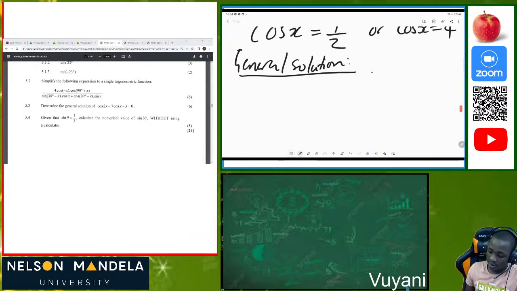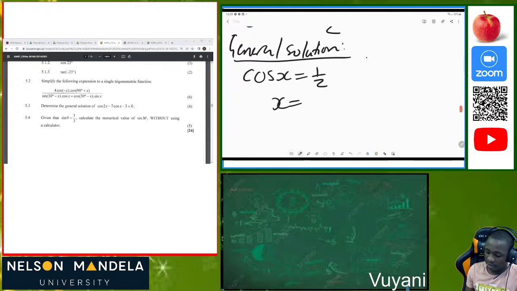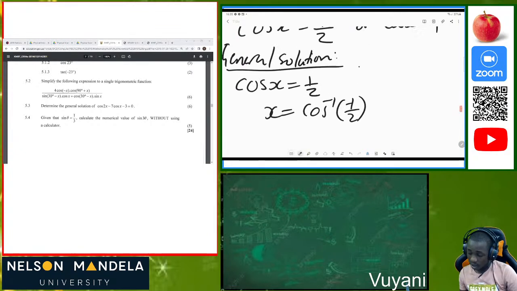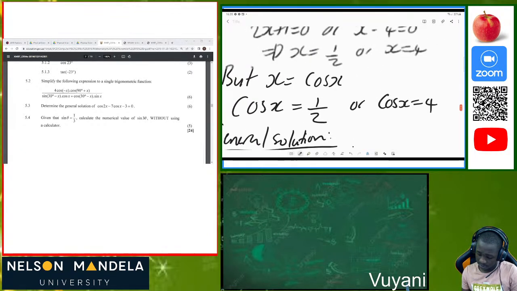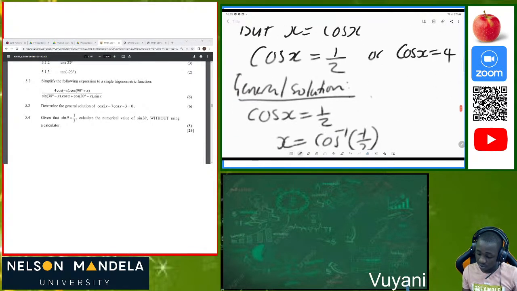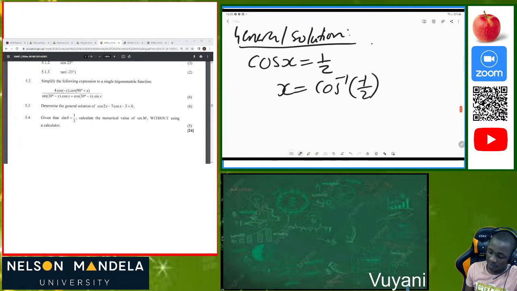When we do the first one, it's going to be cos of x equal to 1 over 2. So we must calculate the calculated angle here. The calculated angle will be cos inverse of 1 over 2. Always that's the case, guys. Let me just check something. Oh, I'm sorry, guys. Remember that it was plus 1, so when it transposes, it's going to be negative 1. So it's negative 1 over 2 here. The inverse of cos of negative 1 over 2 will give us 120 degrees.